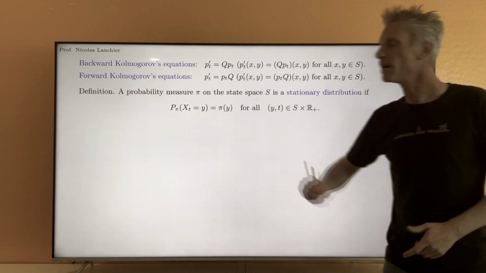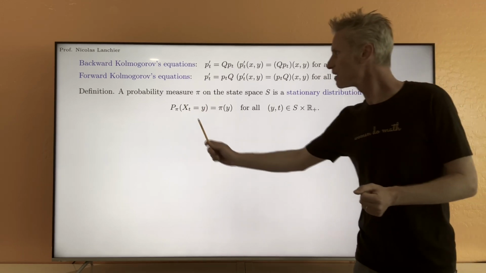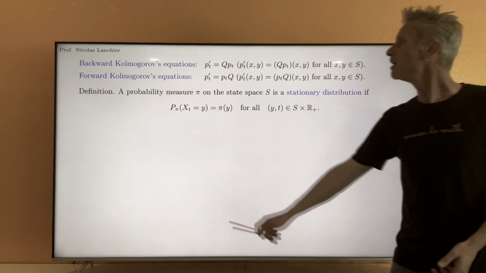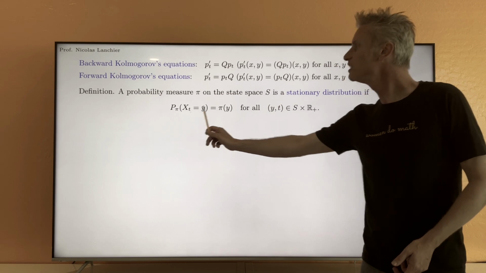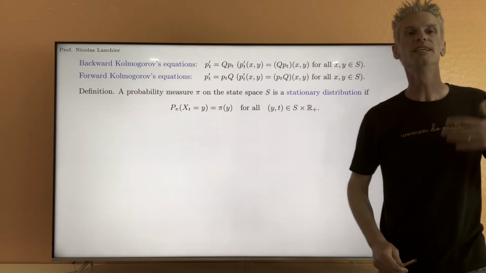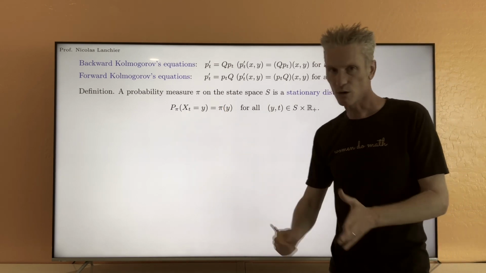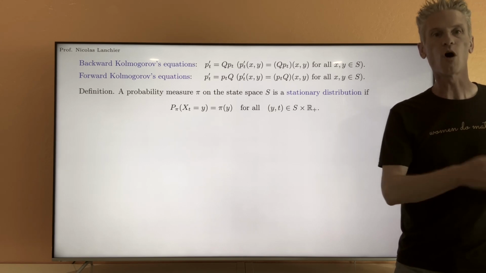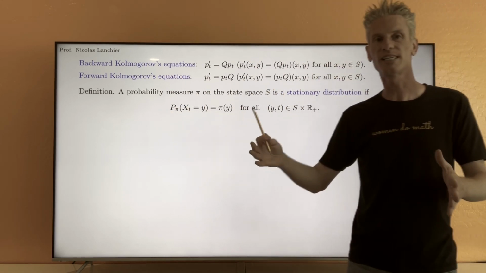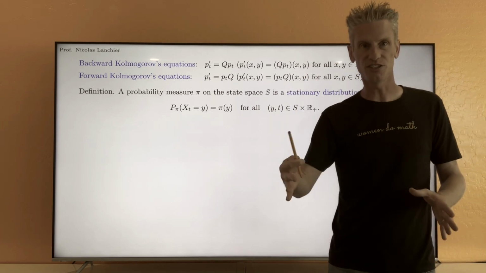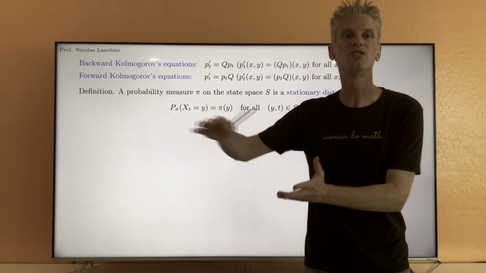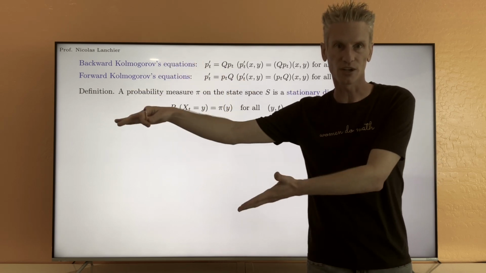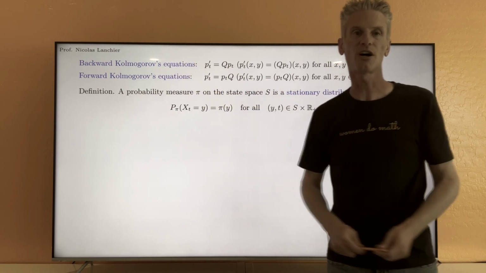So this equation tells you that given that we start from the distribution pi, the distribution at time t is again going to be pi. In other words, if you start from the distribution pi, or if at any time the process reaches the distribution pi, then it's going to stay distributed according to pi for any time in the future.